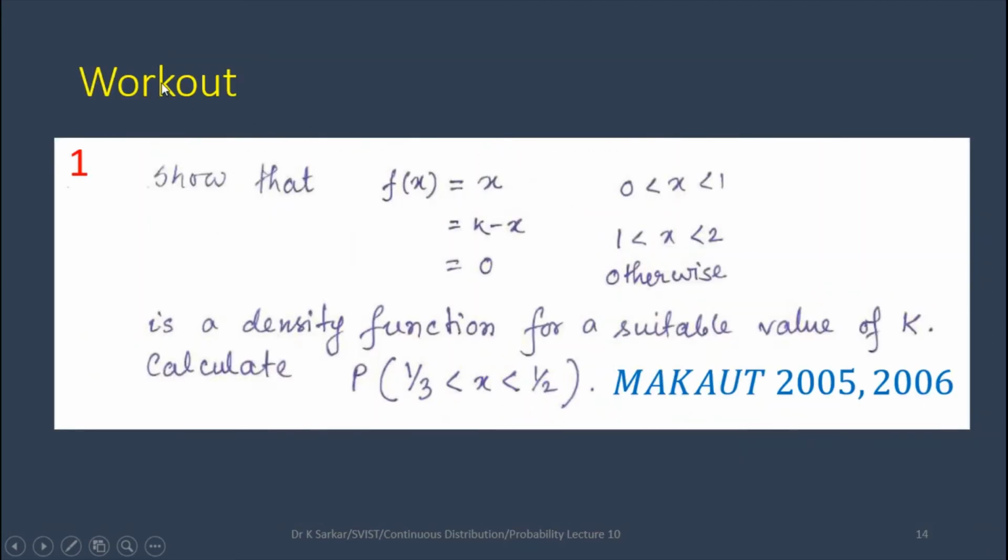Work out this problem. Question number 1. Show that f(x) = x when x is less than 1 and greater than 0, f(x) = k - x when x is less than 2 and greater than 1, f(x) = 0 otherwise, is a density function for a suitable value of k. Calculate the probability for x less than 1/2 and greater than 1/3. This question also appeared in the Makaut semester exam 2005-2006.